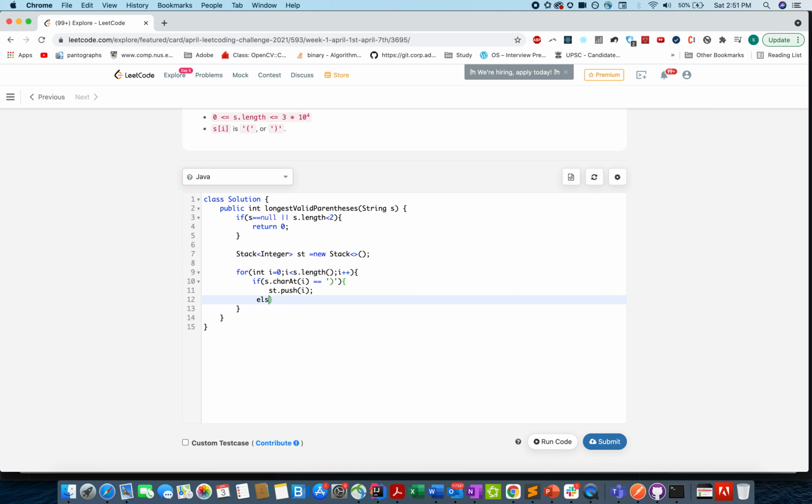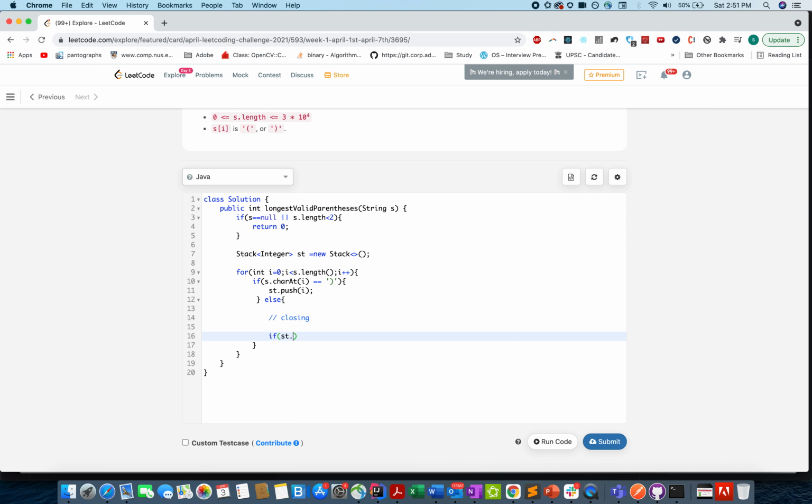Otherwise, let's handle the case where it's a closing bracket. So we know we have a closing bracket. What we need to do, we need to check whether the character of the peak element of the stack holds an opening bracket. If that is the case, then we'll not do anything. Otherwise, we'll push the current index onto the stack.